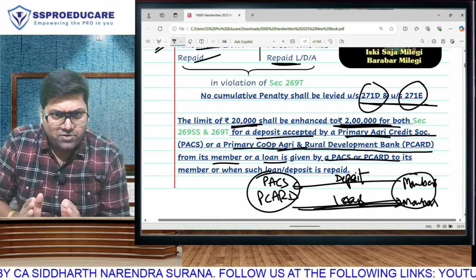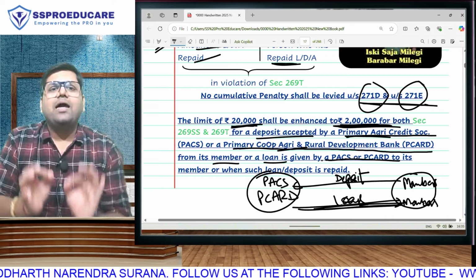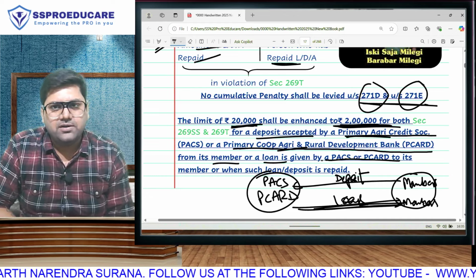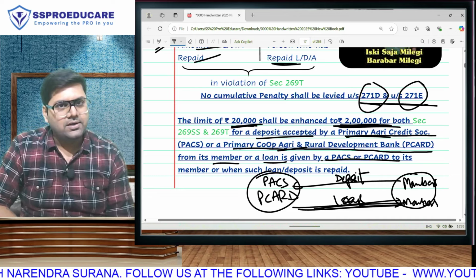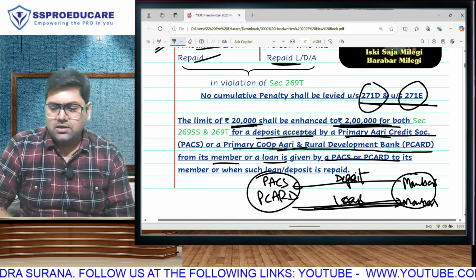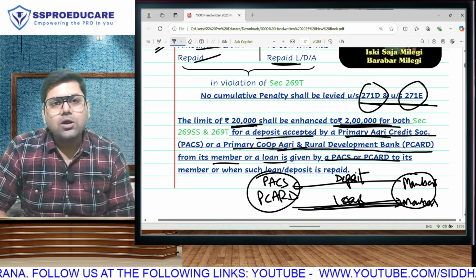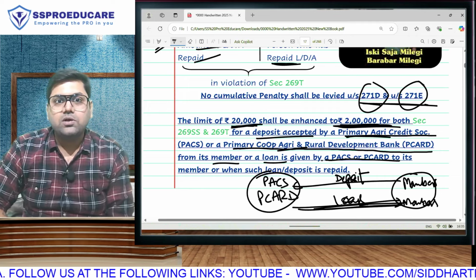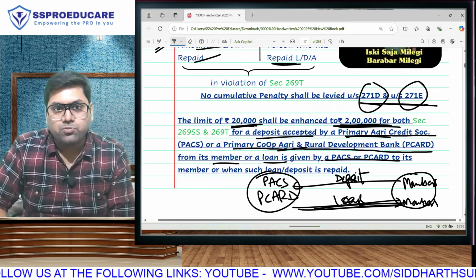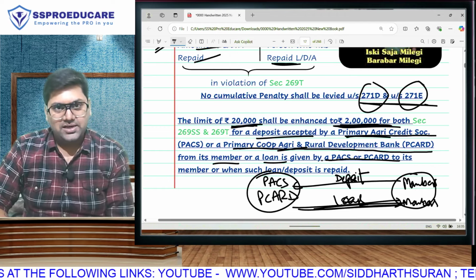I am going to do this in every lecture: do the lecture in the order of this book, and at the end of the lecture say we have finished the following things for Final and the following things will be applicable for Inter also. This we will be doing in every lecture. One thing, I believe now you are clear about this. Second thing, only the first lecture will be uploaded on YouTube. All other lectures will come only and only on the SS Pro Educare app. So please make sure you download that app so that you get access to all the lectures.